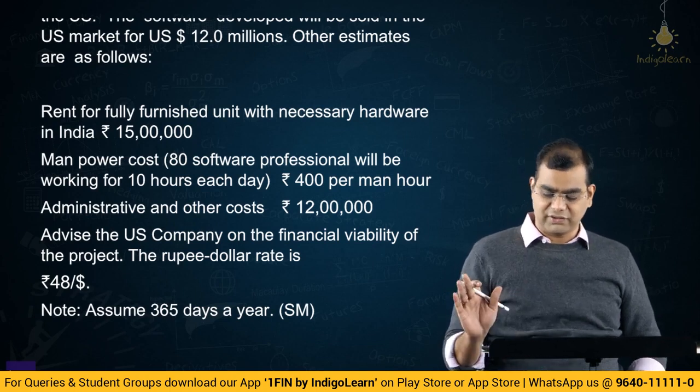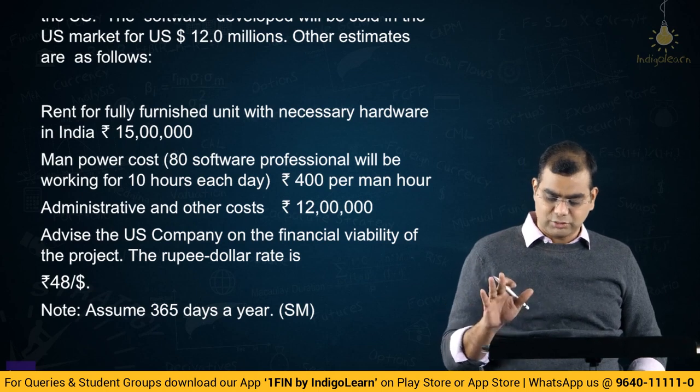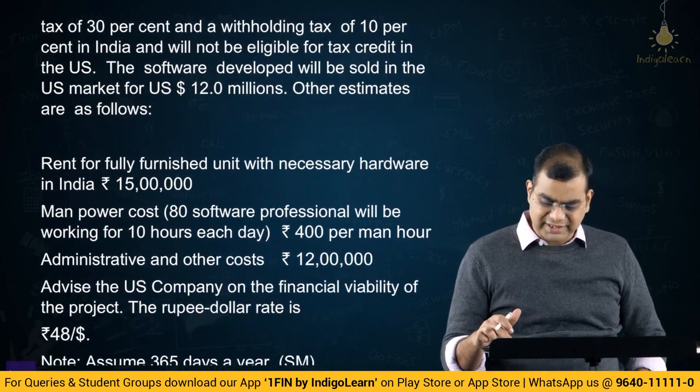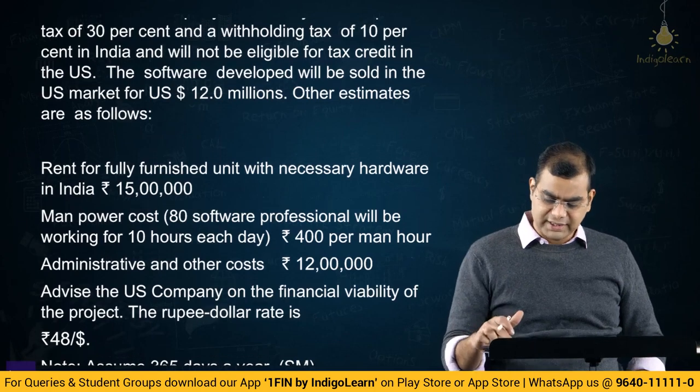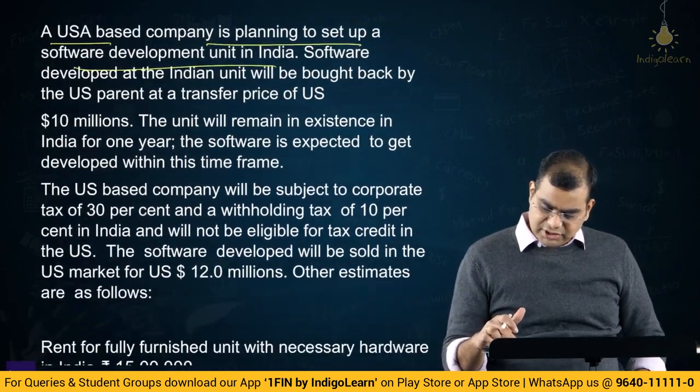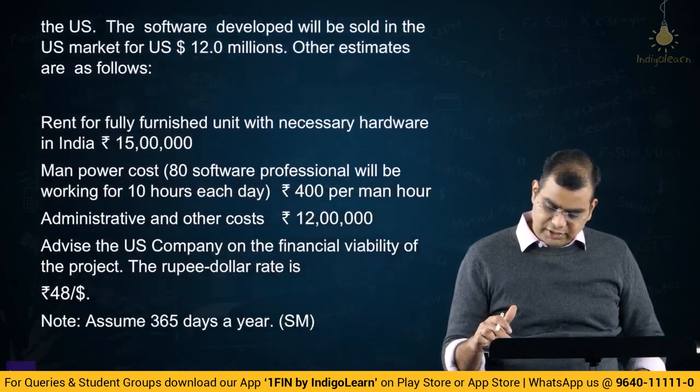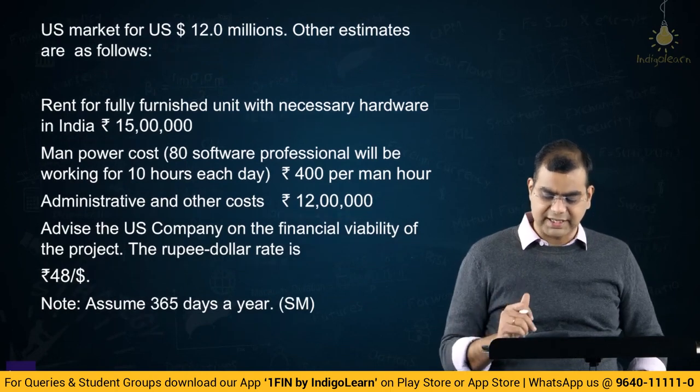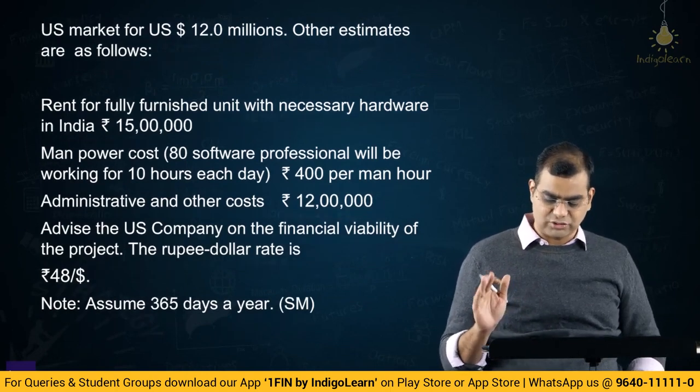So basically you've been given a set of costs. You have to convert them into rupees. They have also not mentioned any interest rate and all of that. Right. So if interest rate is not mentioned, what do we do? How do we figure out what rate we discount? Let us see, we'll see that. Right, they have said 365 days, that is okay.